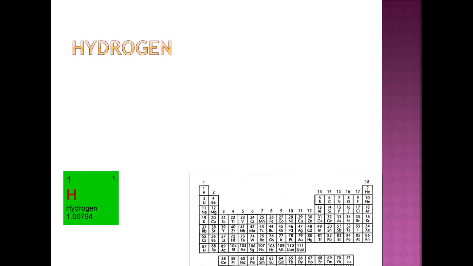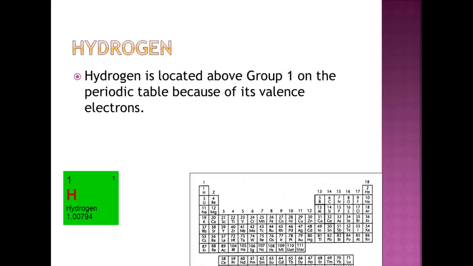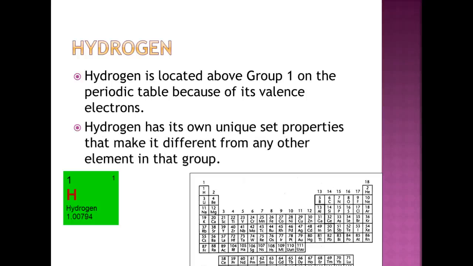All right. Hydrogen is the last thing to talk about. Hydrogen here, located above group 1, okay? It's not a part of group 1, it's above group 1. And it's put there often because it has 1 valence electron. And hydrogen has its own unique set of properties that makes it different from any other element in that group and different than any other element in any group.